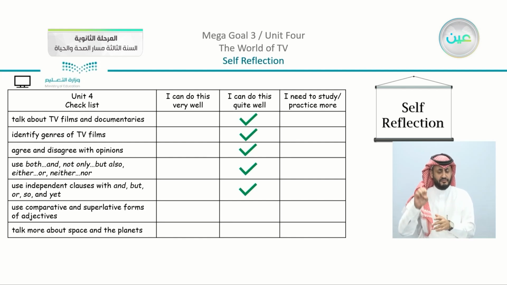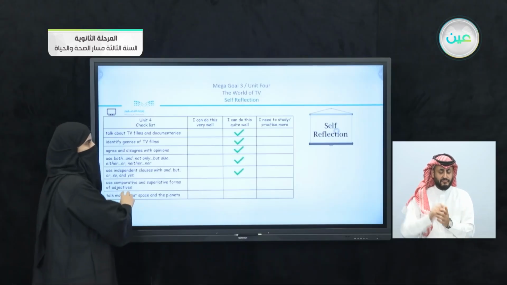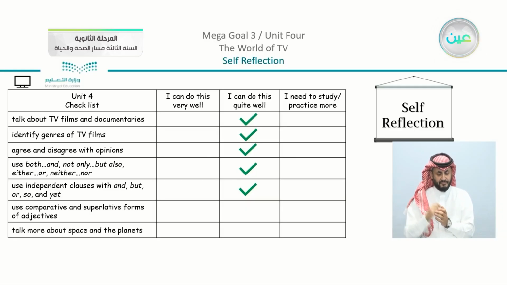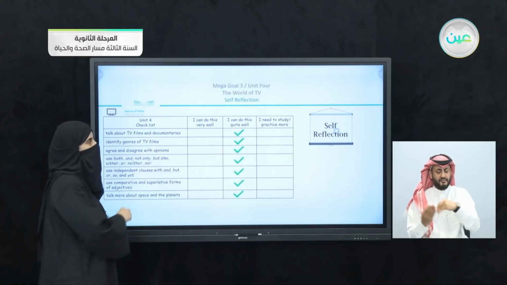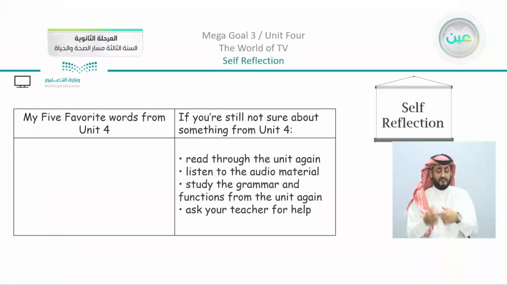All of these, we can use them in sentences. So this was quite easy to apply. We have to use comparative and superlative forms of adjectives, and to talk more about space and the planets. So we can find that Unit 4 was actually an interesting unit to study.